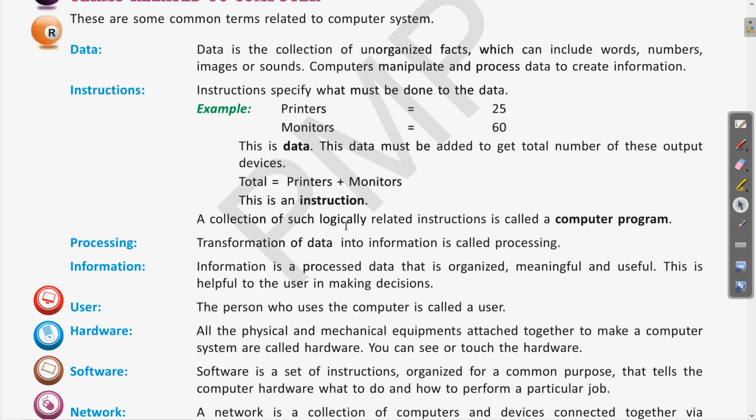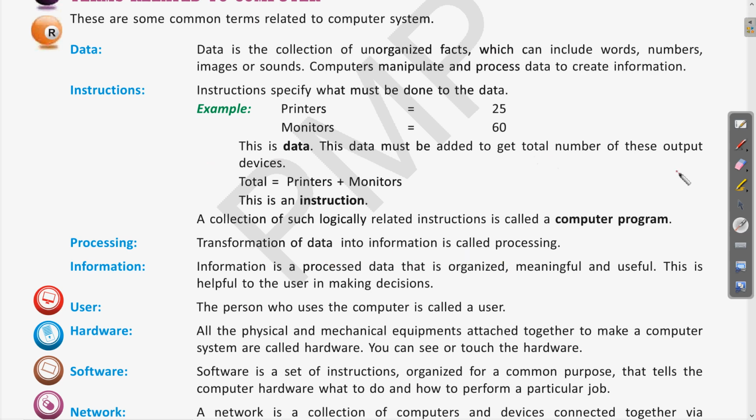Next, a collection of such logically related instructions is called a computer program. So if there is a collection of different instructions together, then this will be called a program, a computer program or a software. Next is processing. So what is processing? Transformation of data into information is called processing.